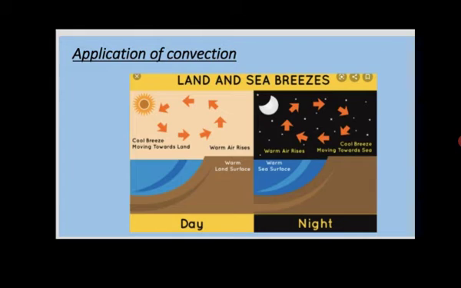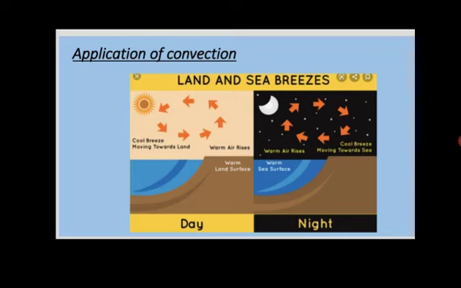So what will happen? On the water body low pressure is created, and on the land body high pressure is created. You know that the wind starts to blow from high pressure to low pressure. It means the wind starts to blow from the land to the sea area, and in this way there is no big difference of temperature at night also.